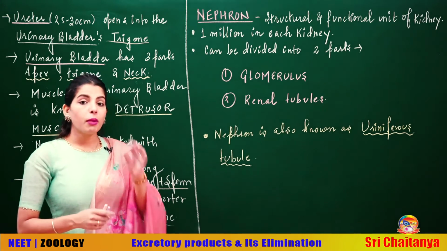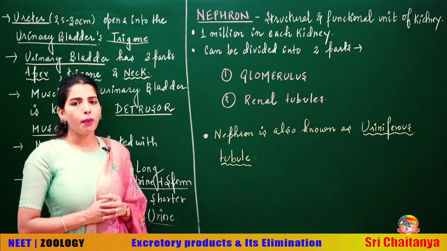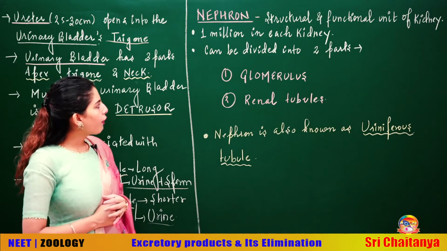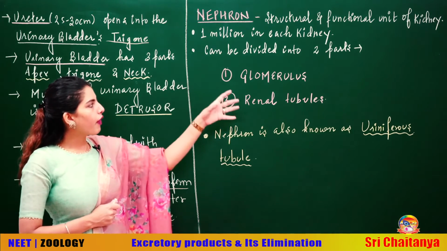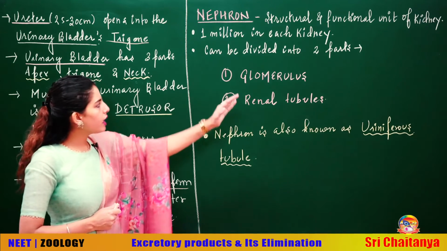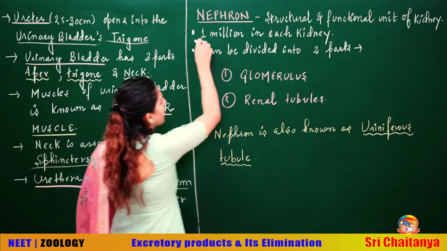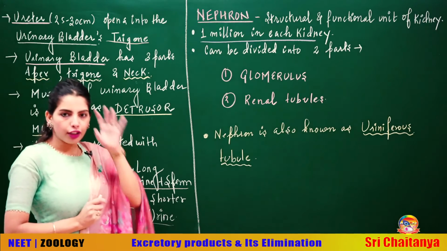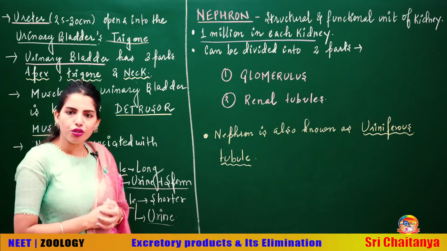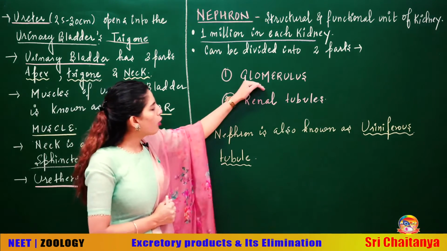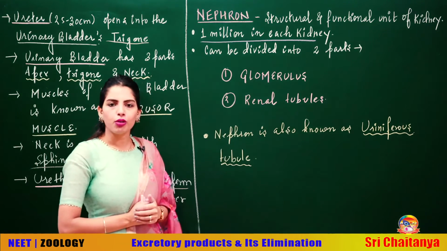Now students, we will be discussing a very important part, nephron. Talking about the nephron, it is the structural and functional unit of kidney, which is 1 million in each kidney. Can you imagine how many nephrons you have? It is divided into two parts. One is the glomerulus and the other is the renal tubules.